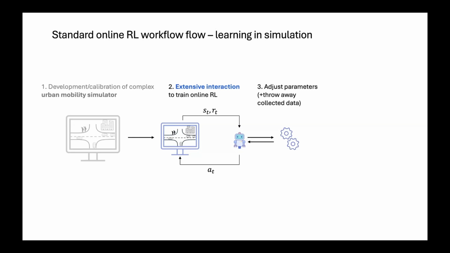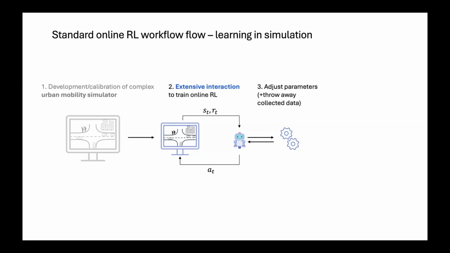And then, unfortunately, usually one training won't be enough. You won't necessarily already observe the performance that you wanted to have in your problem setting. So you would probably go back, adjust some parameters in your policy or in your network, and start the training again. And in this setting, you would basically throw away all of the data that you collected in your first training and start the training from scratch.